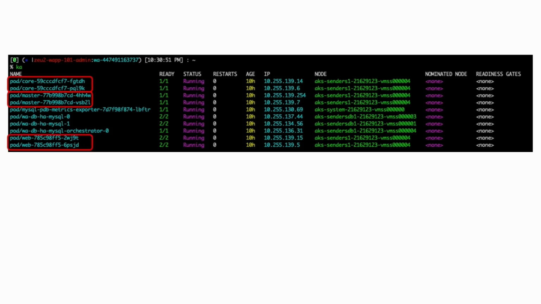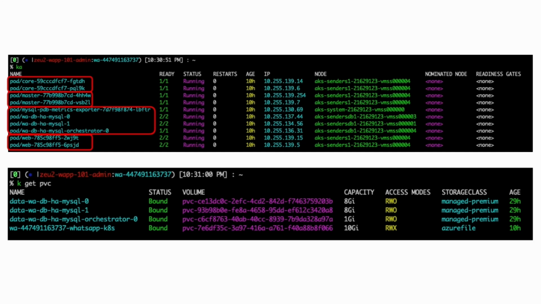and two web applications running. We can also see MySQL, which is running in a highly available cluster mode setup. So in case one of the worker nodes goes down, the traffic is not affected. The applications will just continue to work with the other running MySQL instance. In terms of storage, we are using managed premium Azure disks to provide backend storage for MySQL instances, and we are also using the Azure File storage class for providing backend storage for the media file share.